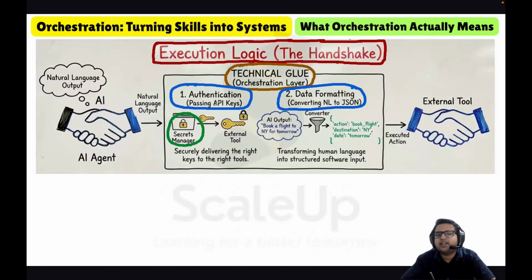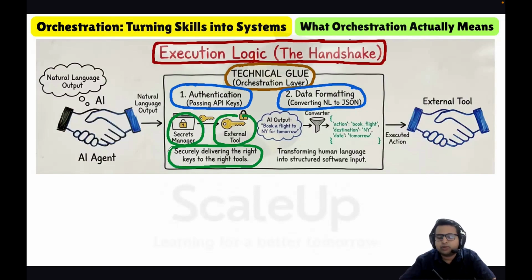The orchestration layer is just responsible for securely delivering the right key to the right tools.